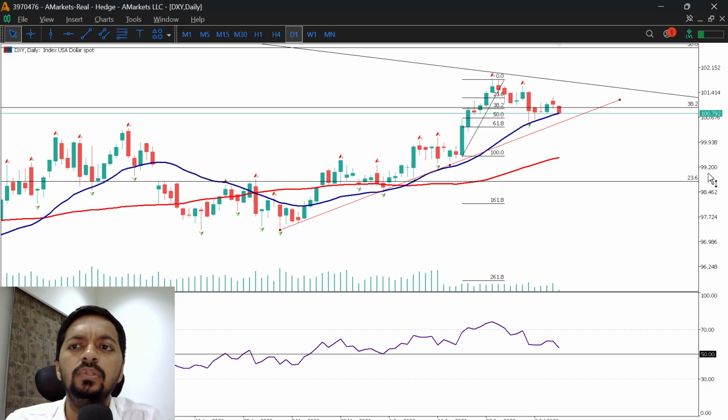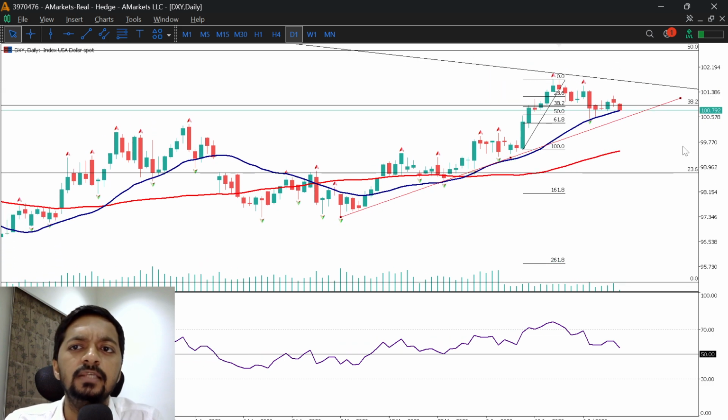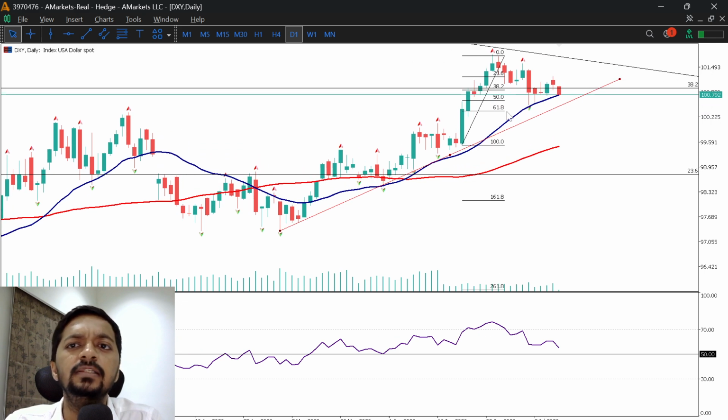Now let's talk about the technical analysis part. As we discussed in our previous session, price has reverted from the 100.400 to 500 level, also from the 61.8 level, the 50 to 61.8 level, and also from the 21 period average.